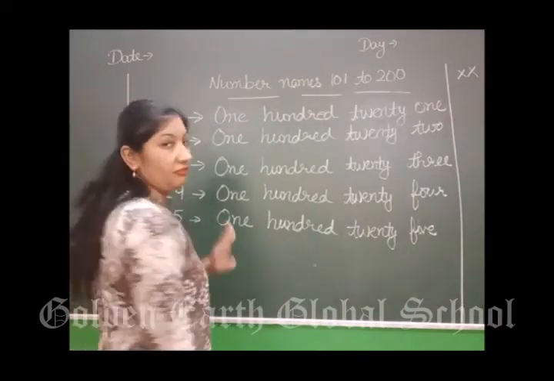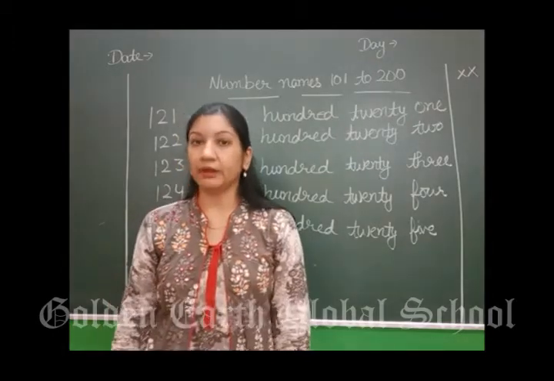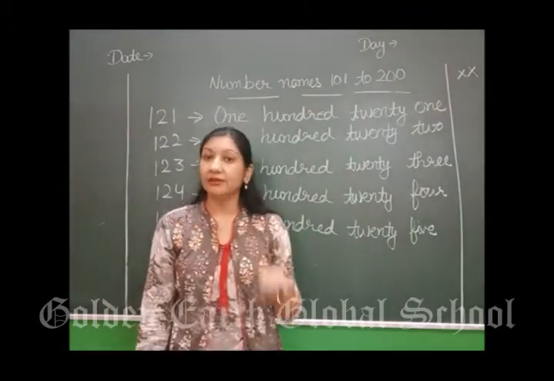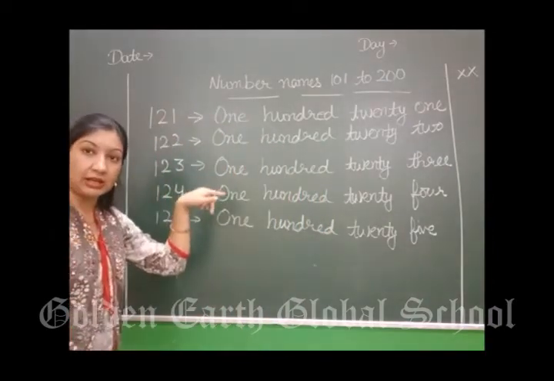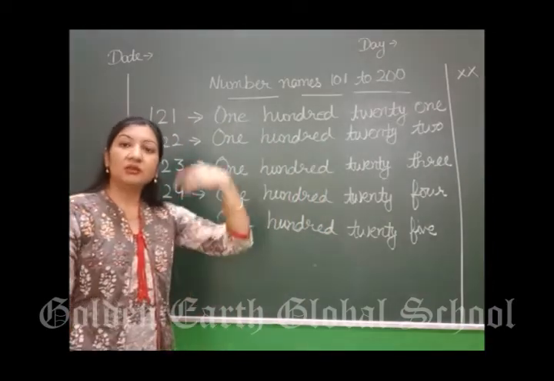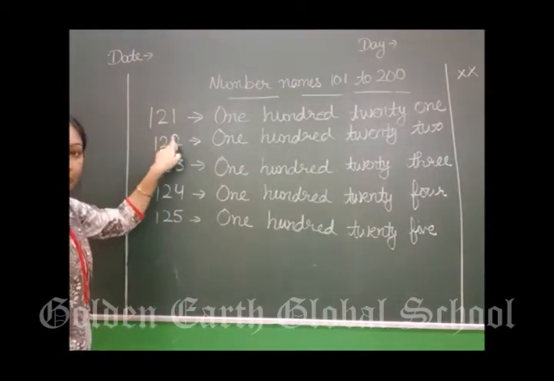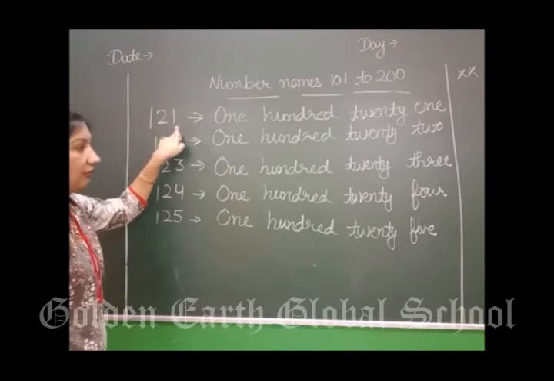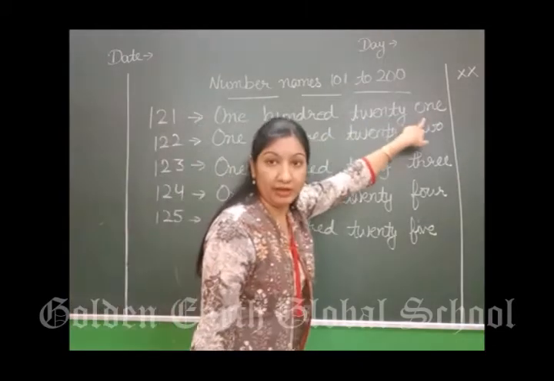Now we have done till 120. After 20 what comes? You have done all the counting. After 20 comes 21. We were doing 120, so after 120 what will come? 121. How will you write? 121.